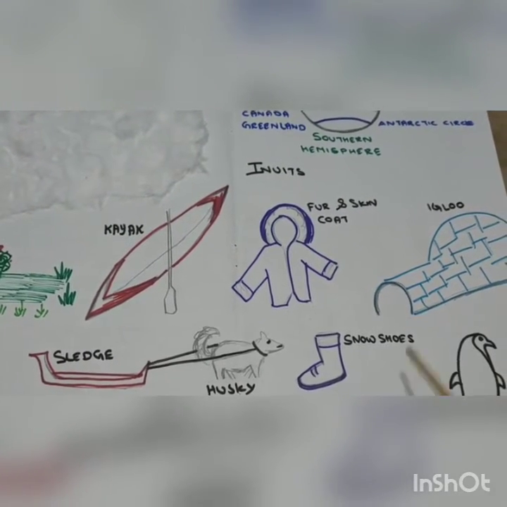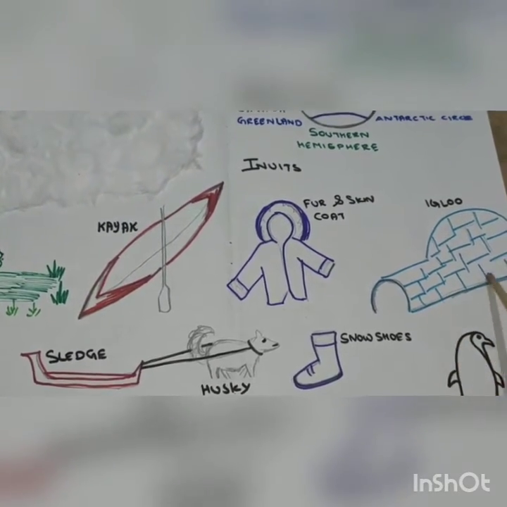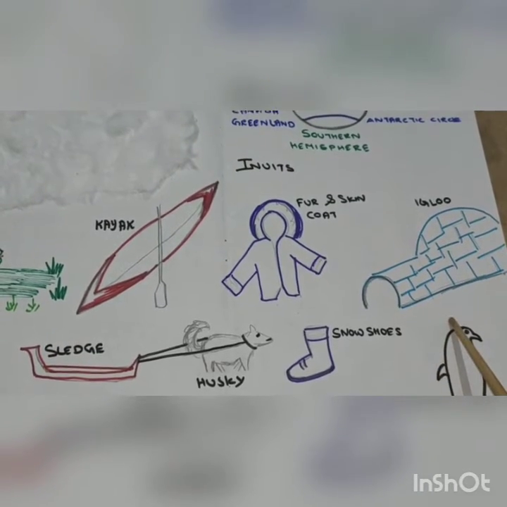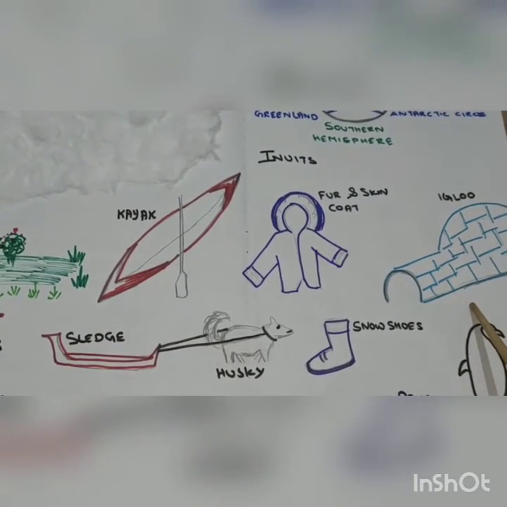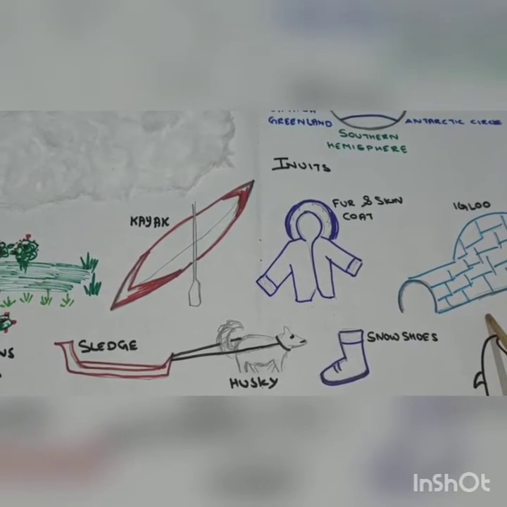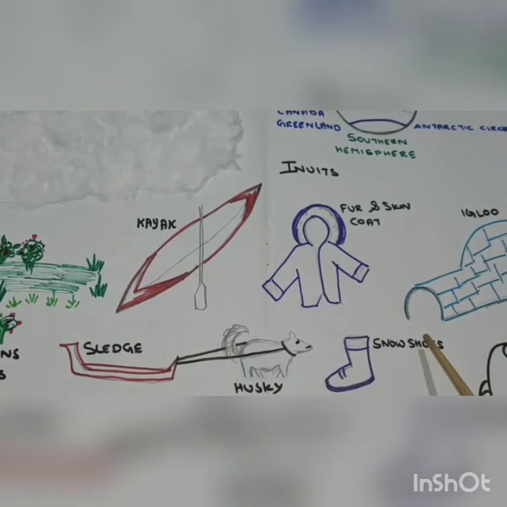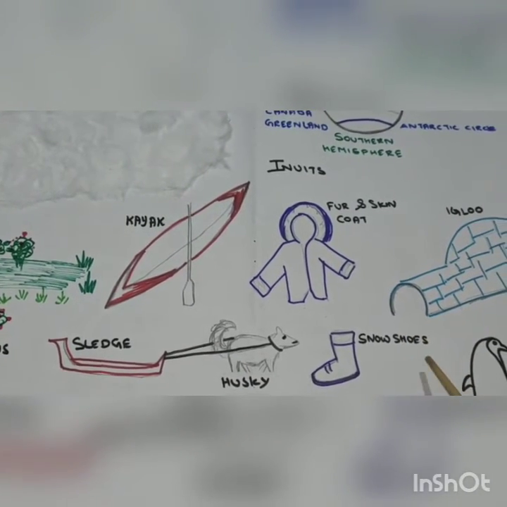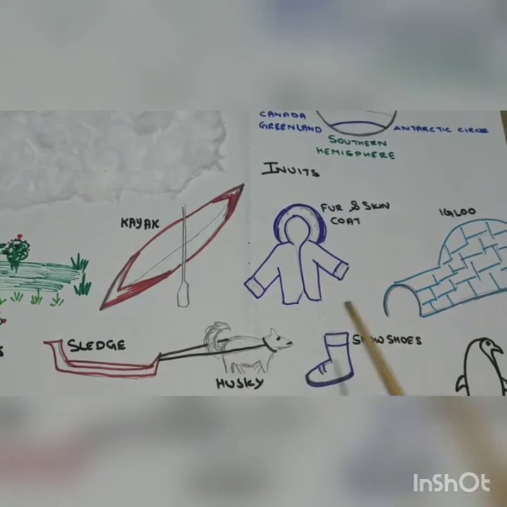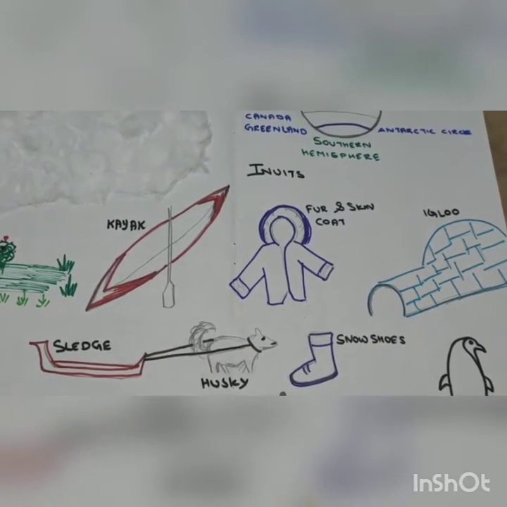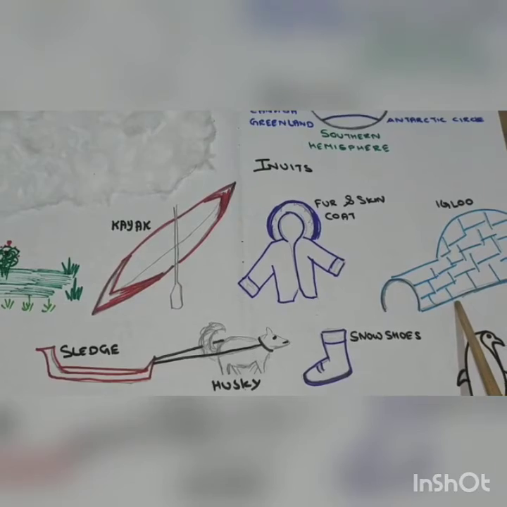Their winter homes are called igloos. Here I have shown you the picture of an igloo. This is their winter home, called the igloo. In summer they live in tents made of animal skin. So in summer they can also live in tents, but most of the time they live in igloos.